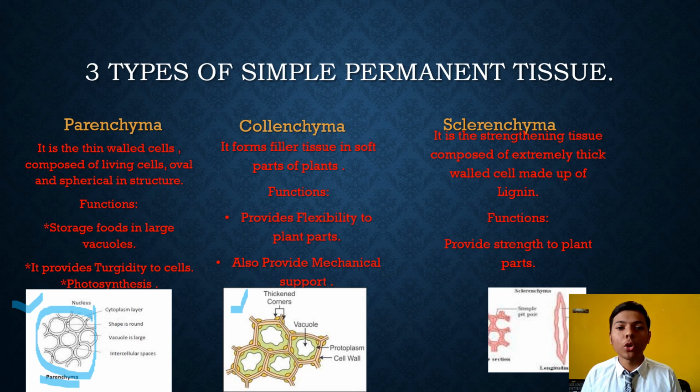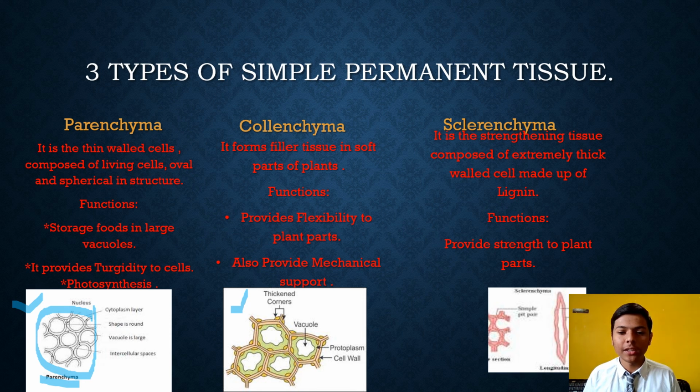And collenchyma forms filler tissue in soft parts of plants, which means it fills the gaps inside the plant, and its functions are that it provides flexibility to plant parts and also provides mechanical support.